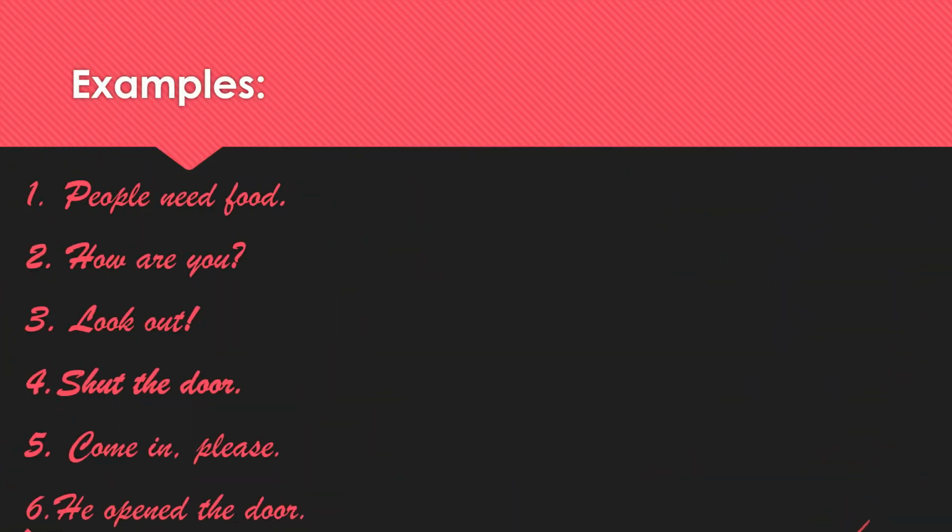Now some examples of sentences. People need food. It's a statement. What is the difference between statement and sentence? A sentence is a group of words which starts with a capital letter and may end with a full stop, a question mark or an exclamatory mark. But a sentence may or may not be a statement. Statements are evergreen, like the sun rises in the east. Likewise, people need food. Without food, they cannot survive.